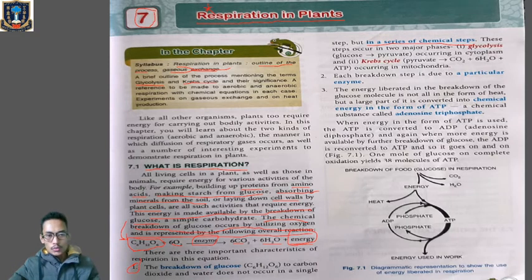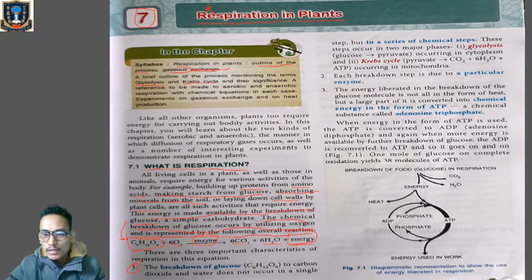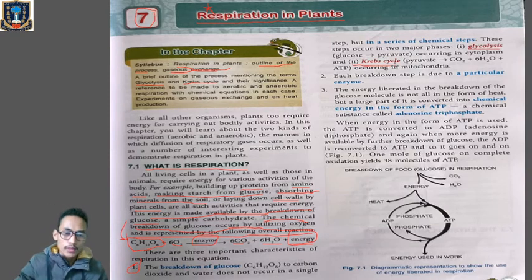So the breakdown of glucose is not a single step process, but it requires a series of chemical steps. And two steps are important over here. What are those two steps? The first phase is glycolysis, and the second one is the Krebs cycle. These are very, very important. So glycolysis and the Krebs cycle are the two major phases of respiration.